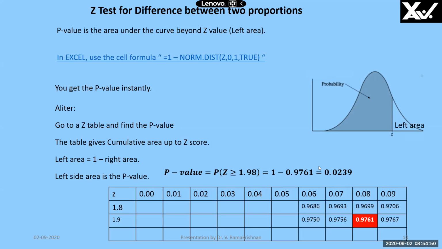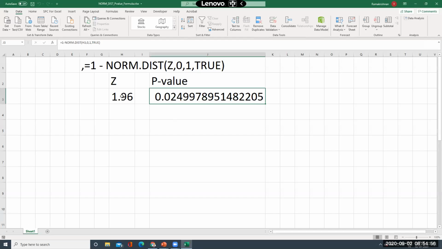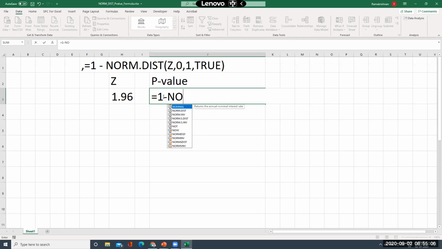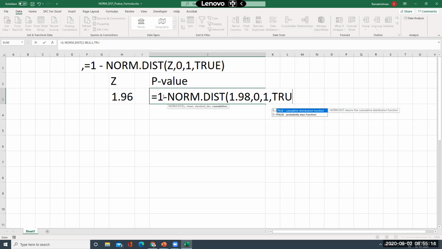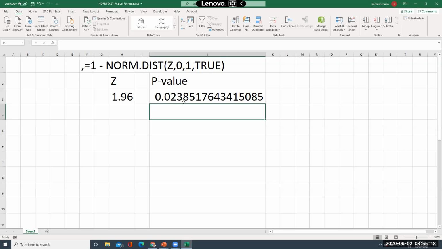Then we will see it from Excel. I have to substitute 1.98 for the Z value in this formula. We will see there. So what we will do is, I have written a formula here, right? I just put the formula here: equal to 1 minus NORM.DIST, it comes automatically. So I'll put 1.98 comma 0 comma 1 comma true. I'll put substitute. So I get 0.024.